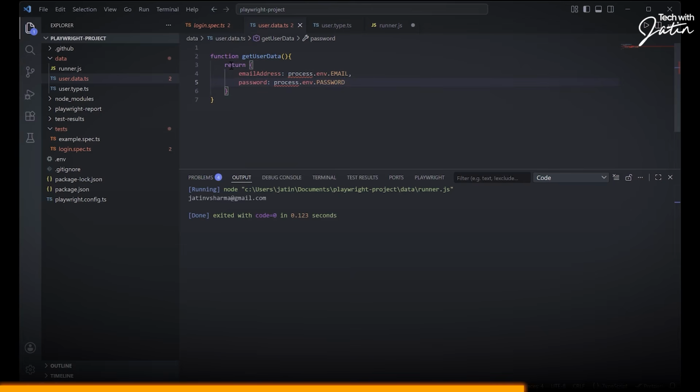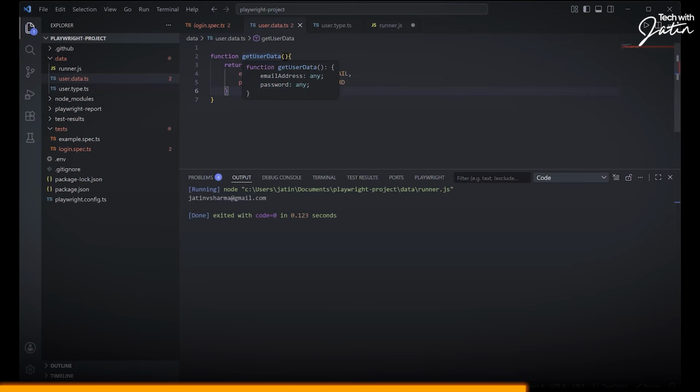Now you'll be like, okay, we created another object over here. This is the main object. So email address is technically process.env.email. Password is going to get the value from process.env.password. What is the type over here? User type. What is this method going to return? It's returning me the object.